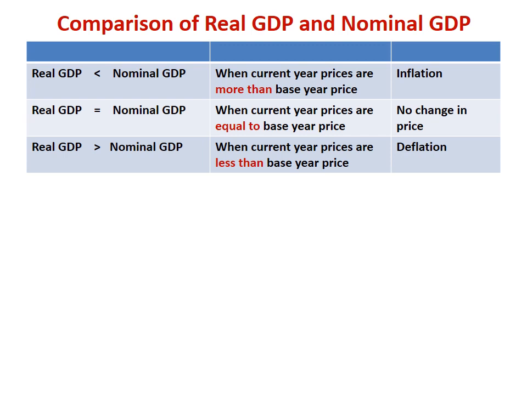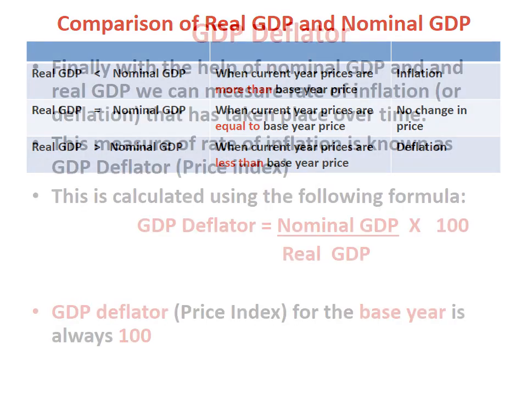Sometimes real GDP can be greater than nominal GDP. It happens when there is a deflation. Deflation means when there is a fall in price in the economy. When current year prices are less than the base year price, that means the prices have decreased from the previous year. So in that case, real GDP will be greater than nominal GDP.